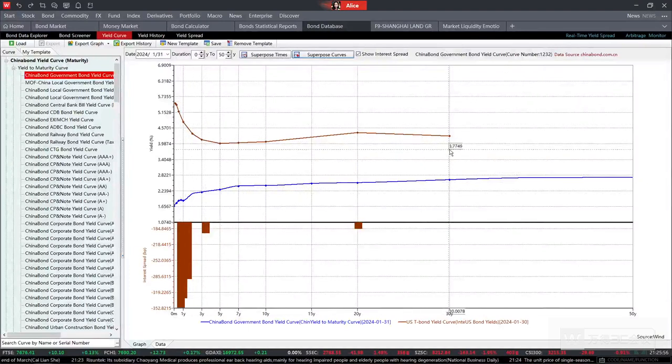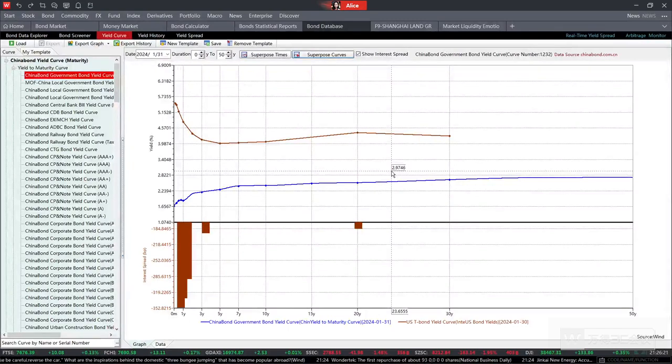But in contrast, the US T-bond yield curve is a negative slope curve. If you are a trader, such a comparison can be really helpful for you to build your own trading strategy through the yield curve sector, and it helps you more easily find trading opportunities with our terminal.